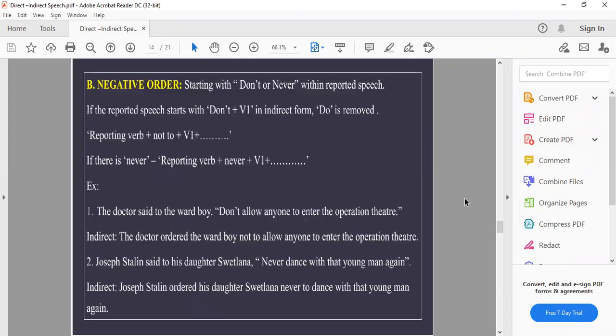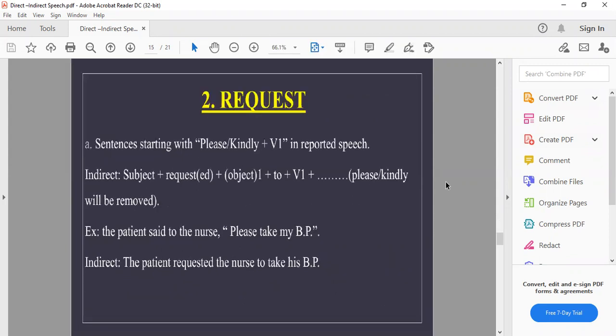Coming to the next, if it is in the negative form, the sentence will start with do not or never. Again, the same, you have to change the reporting verb according to the meaning. Then not to plus first form. Again, conjunction to is to be added, but we will add not first, then to, then first form. If never is given, then never first, then to plus first form of the verb while changing the direct form into indirect form.